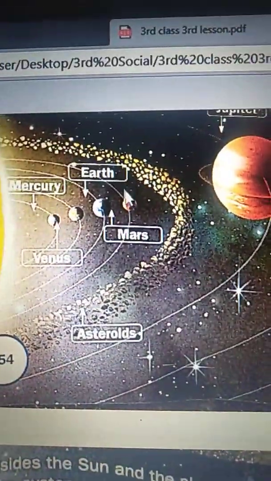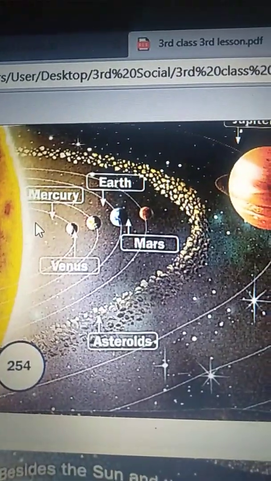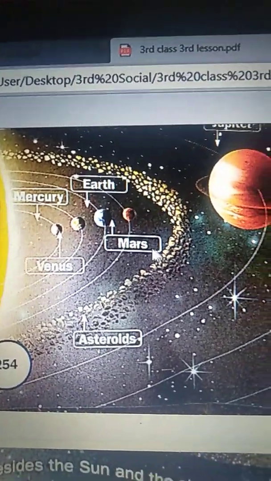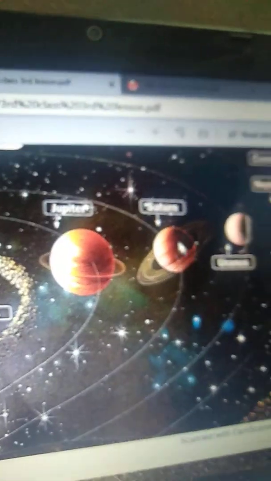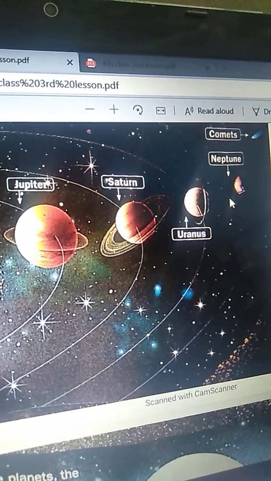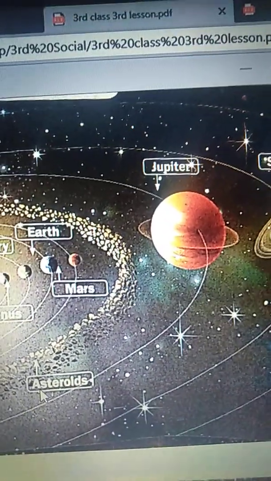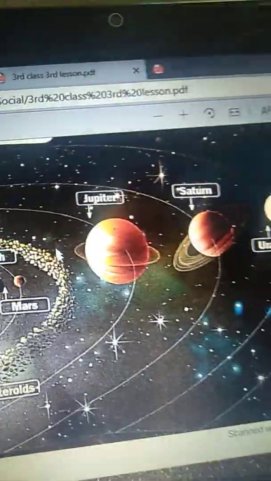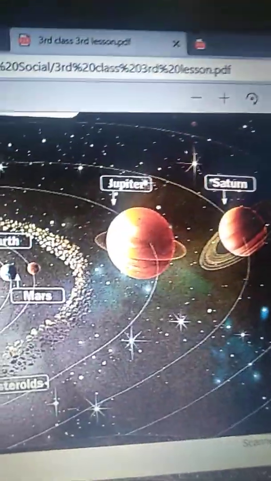This is about our Earth and its neighbors. Our Earth's neighbors are Mercury, Venus, Mars, Jupiter, Saturn, Uranus. It also has asteroids, the moon revolving around the Earth, and comets. Okay children, this is all about the chapter, the Earth and its neighbors.